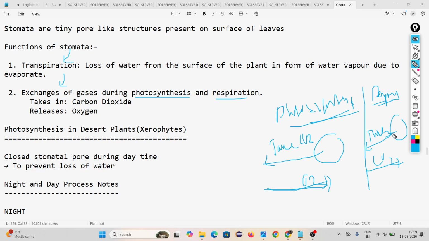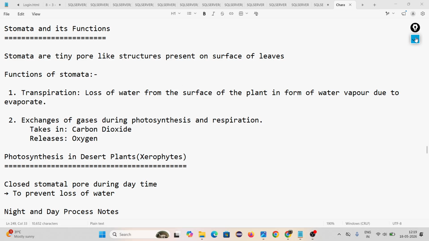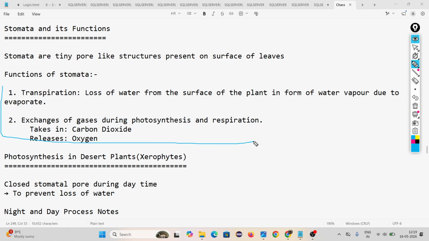Then the second thing, transpiration. Actually, look, it is the loss of water from the surface of a plant in the form of water vapor due to evaporation. You know about evaporation? It is a process through which water is converted into water vapor automatically. These two things, exchange of gases and transpiration, are performed by stomata.